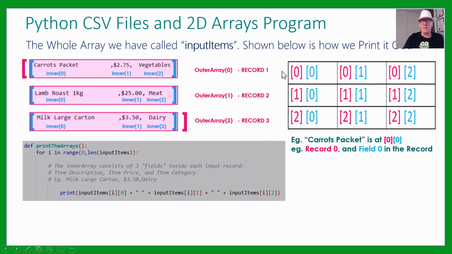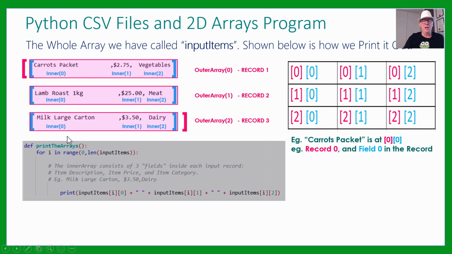So you kind of need to get this in your head, this pattern of how we reference in 2 dimensions. We reference what record we're on first. So here, for example, we're on record 2, and that $25 is at index number 1 in there. So we're at outer array 1, and we're at index 1. So this one here would be at 1, 1 if you wanted to print it out directly from Python.